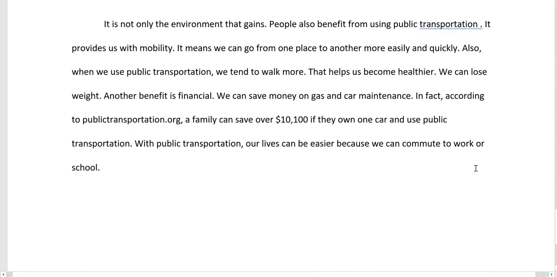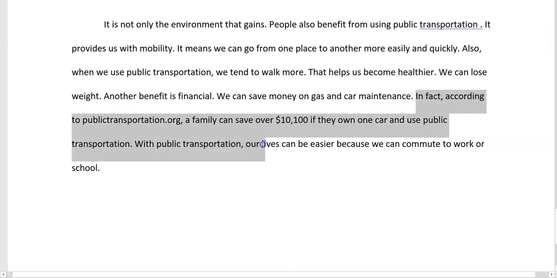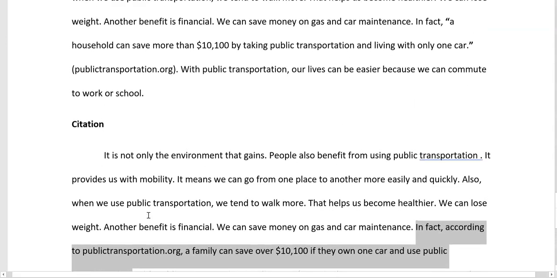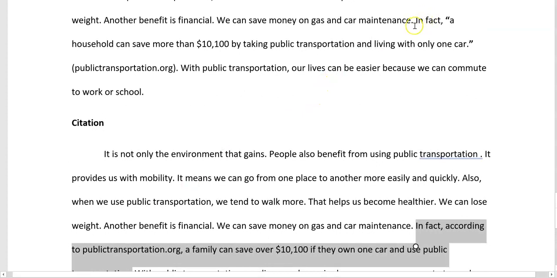But I can use my own words. I still have to mention where that information comes from. In fact, you can read it right here. In fact, according to publictransportation.org, a family can save over $10,100 if they own one car and use public transportation. If you look at the sentence on the top here, and you look at the sentence on the bottom, I'm saying the exact same information, but here I'm using my own words, and here I copied from the source, and that's why I used quotation marks. Alrighty, that's it for now.